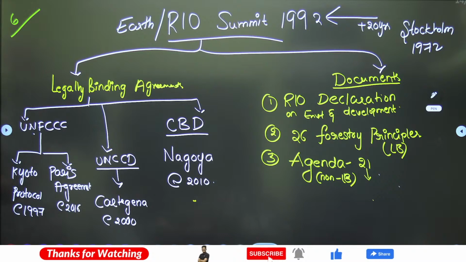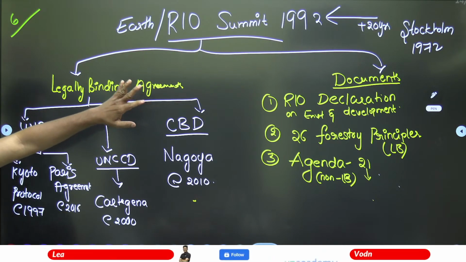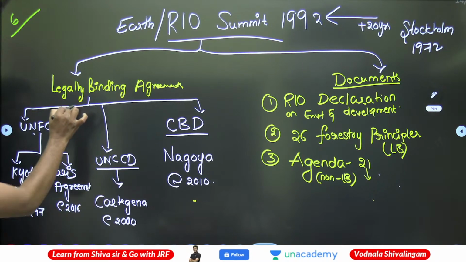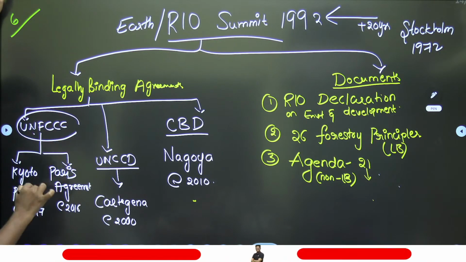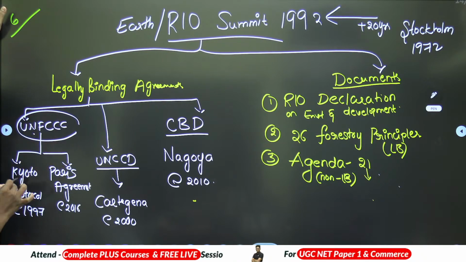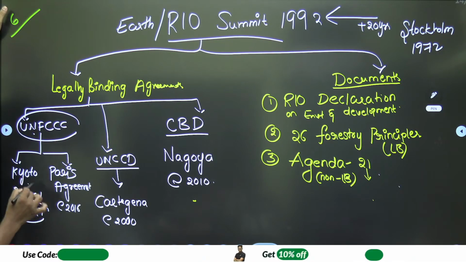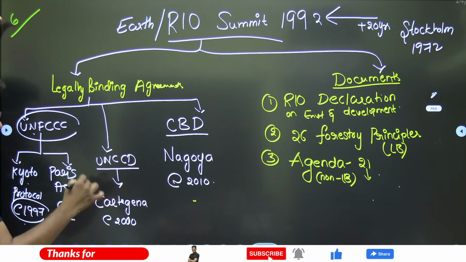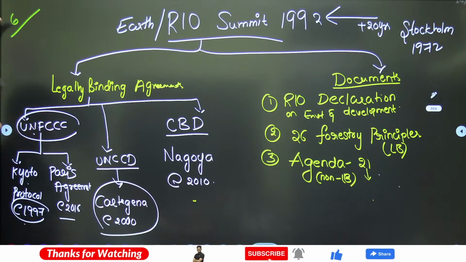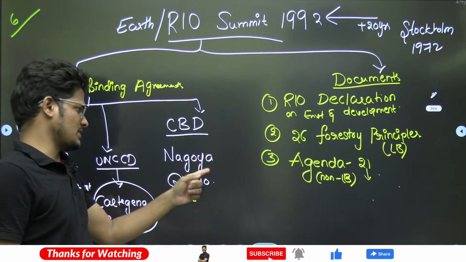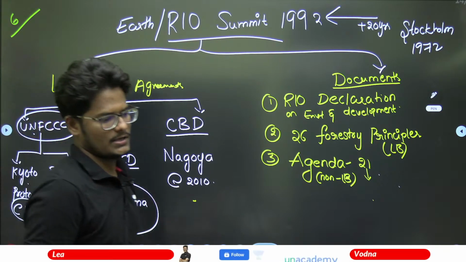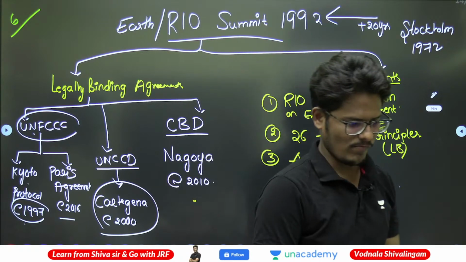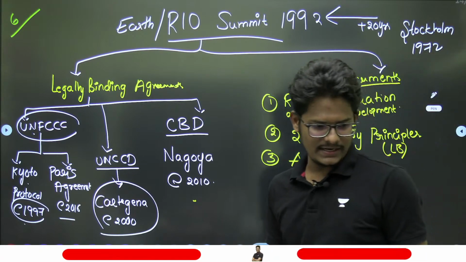If you look at the outcome, because of the Rio Summit only, this many initiatives towards environmental protection and sustainable development were initiated. Legally binding agreements: the UN Framework Convention on Climate Change, with the Kyoto Protocol in 1997 and Paris Agreement 2016; the UN Convention to Combat Desertification, with the Cartagena Protocol 2000; and the Convention on Biological Diversity, with the Nagoya Protocol 2010. Is there any doubt regarding this sequence? Please tell me.